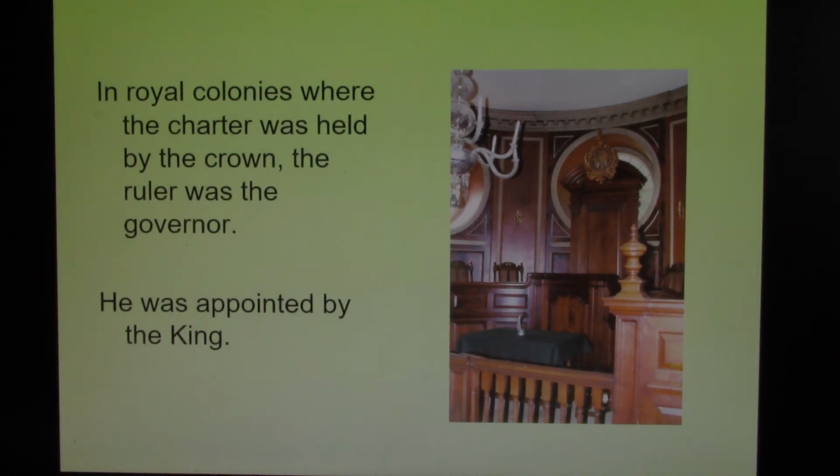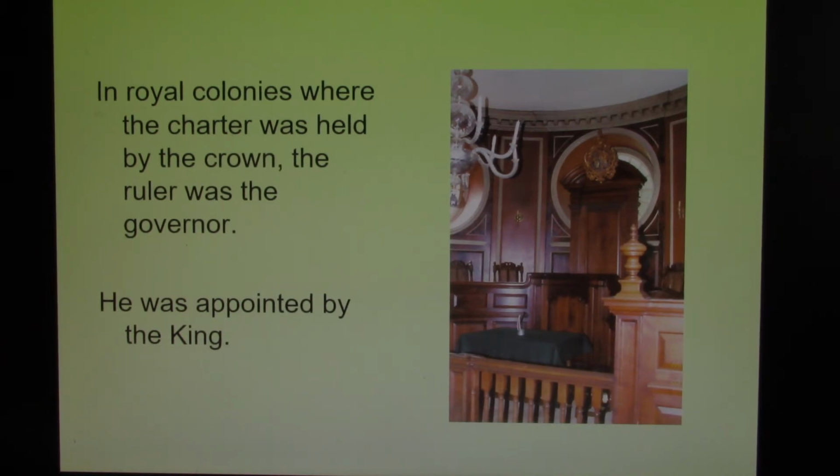In royal colonies, so let's take out Pennsylvania, by 1700 all the other colonies are now royal colonies. All of the royal colonies were part of the Crown. The Crown ran the colony. However, the Crown no longer was able to exercise power over the colony because that power had been given to the House of Commons. So the way it works, let's say a royal colony like Virginia needs a governor.